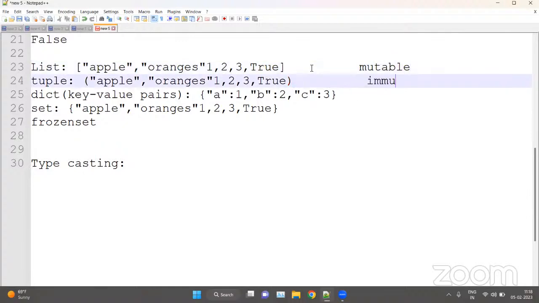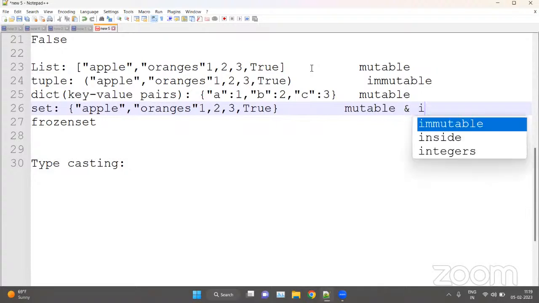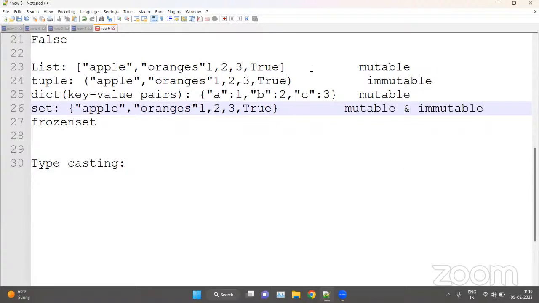Tuples are immutable in nature. Dictionaries are mutable in nature. Sets are both mutable and immutable, so we can write mutable and immutable both. And frozen sets are fully immutable.